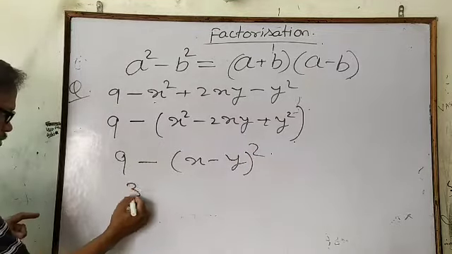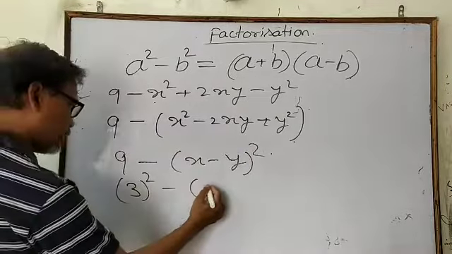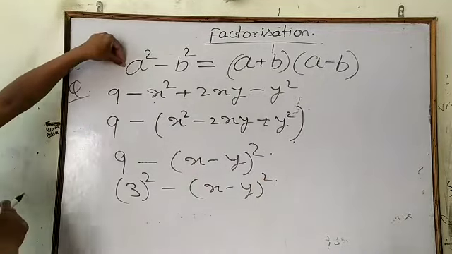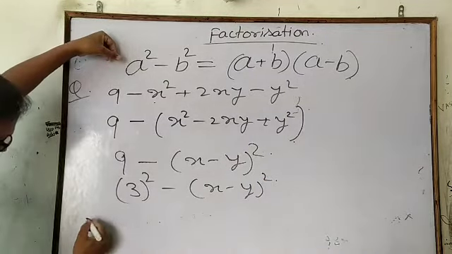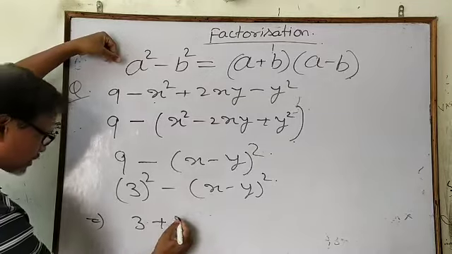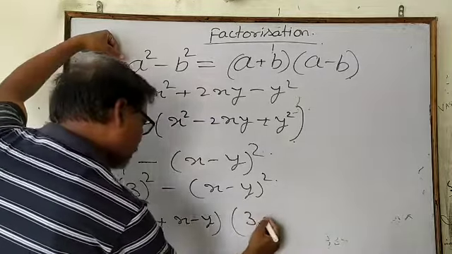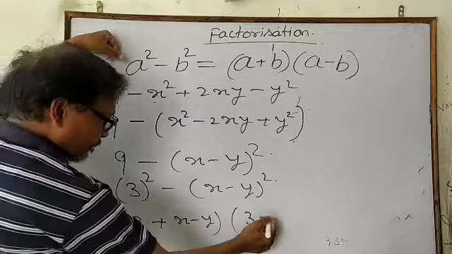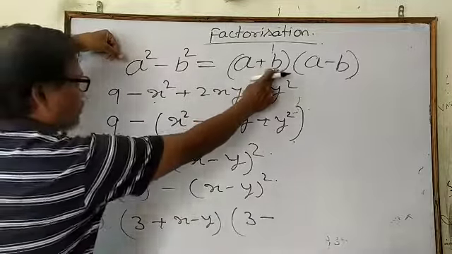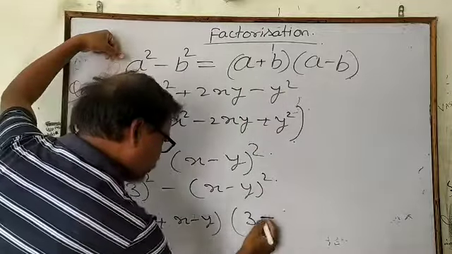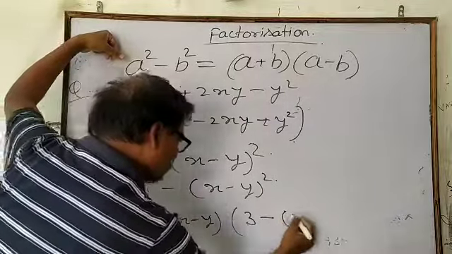And thereafter you can write this as 3 square minus (x minus y) whole square, and you use this formula, a square minus b square is equal to (a plus b) and (a minus b). When you use the minus sign, the bracket should be there.